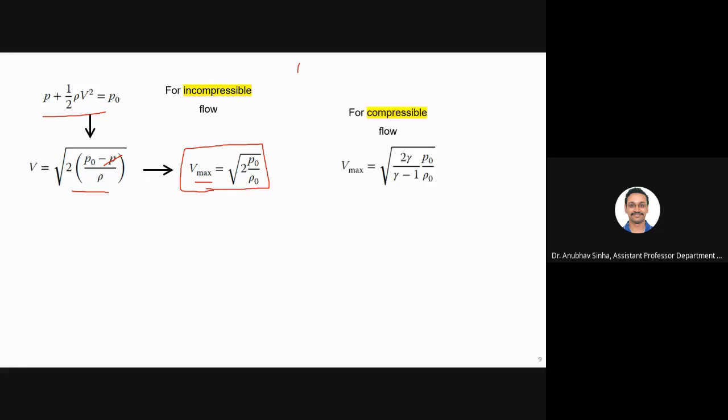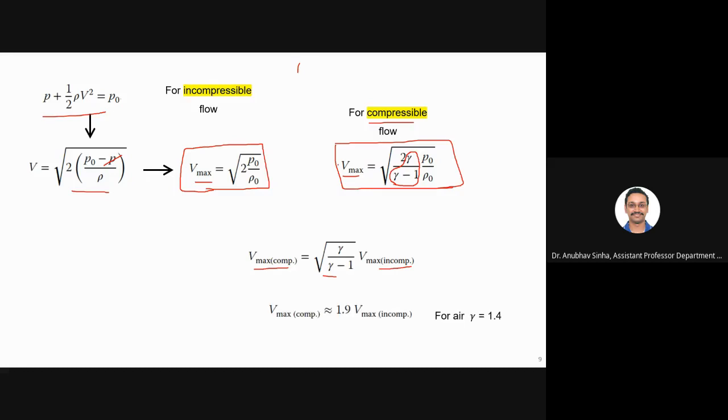Now we have also got Vmax for compressible flow in the last slide. So this is the Vmax. Can you see the difference? If you take compressibility effects into account, this is what you will get. If you say that a flow is incompressible, then this is what you will get. If you take the ratio, Vmax compressible is equal to Vmax incompressible into this factor, gamma by gamma minus 1. This is the extra factor if you account for compressibility. Otherwise, these two equations are the same, right?